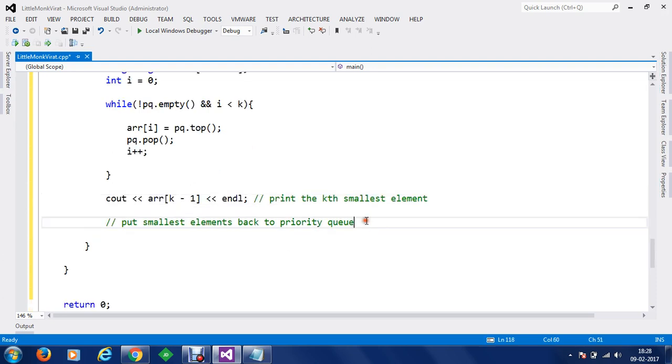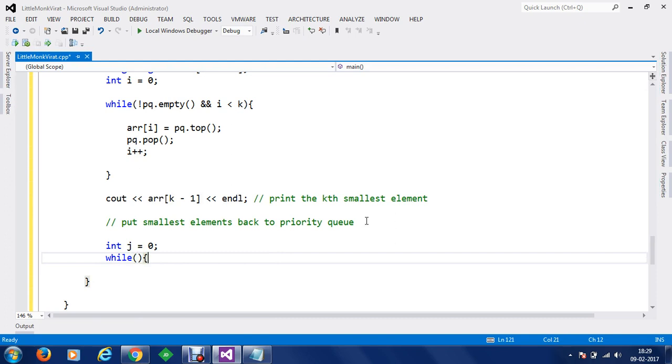So now what we are going to do, we are going to create another variable, let's say integer j is equal to 0, and for this we'll consider while j is smaller than k minus 1, something like this, because let's say k is the third element, so we'll go up till the second element because 1 has been removed. So we are going to take values from 0 to 3 minus 1, that is 0 to 2. So 0 and first index will be considered and will be put back onto your priority queue.